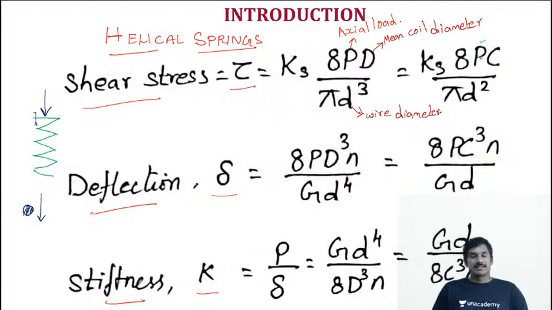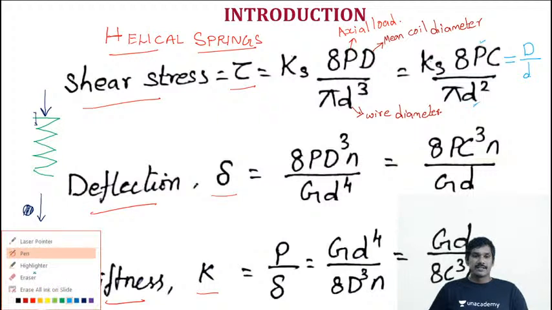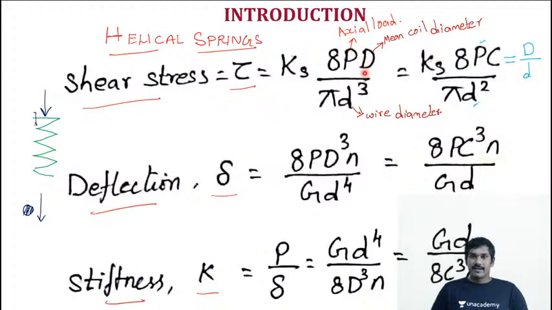Here P is the axial load, d is the wire diameter, and C is the spring index, which is D by d. Instead of D by d, C is represented. You can use either of these two equations and you get the same answer. So axial load, mean coil diameter, wire diameter, spring index. Very few values.